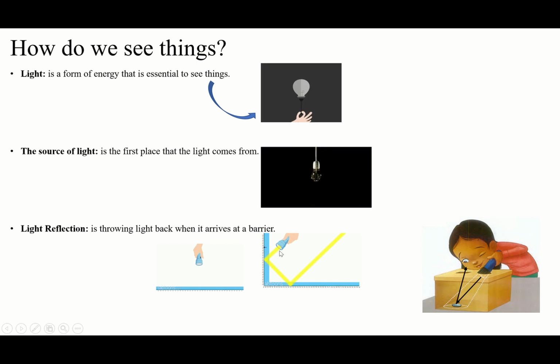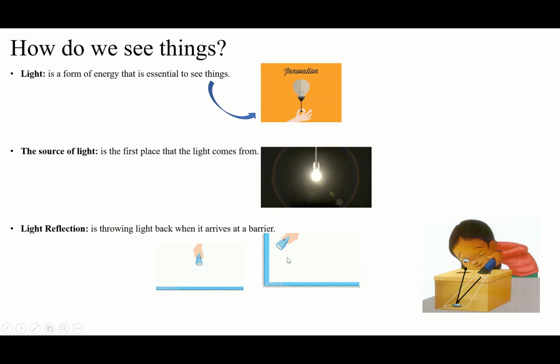It means the light comes from the source. This is the source of the light. We said the first place that the light comes from is the source of the light. We studied before. That's why we say this is the source of the light and this is the light that comes from the source. When this light comes from the source and arrives at any barrier, we call this the other type of light, reflected light or light reflection.